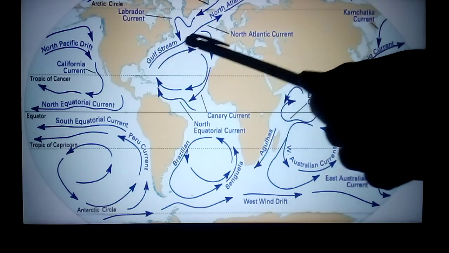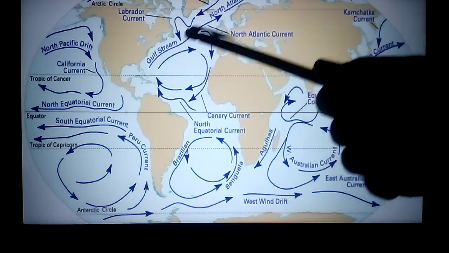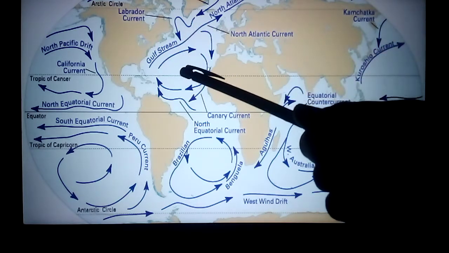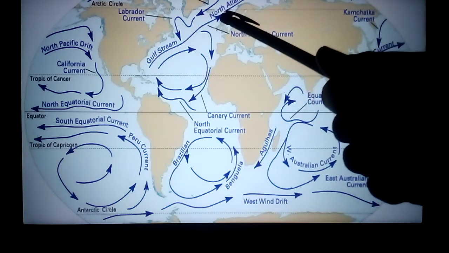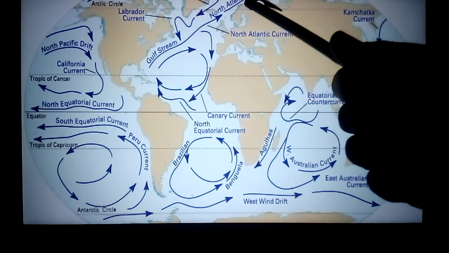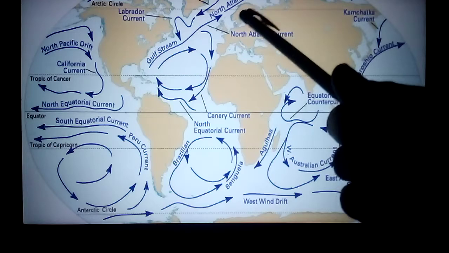This is an example of a warm current. The Gulf Stream is in the Atlantic Ocean. Now it is moving towards the north and is named the North Atlantic current.